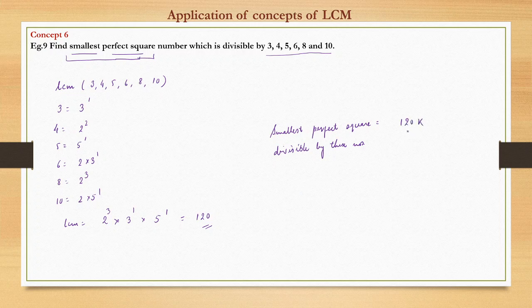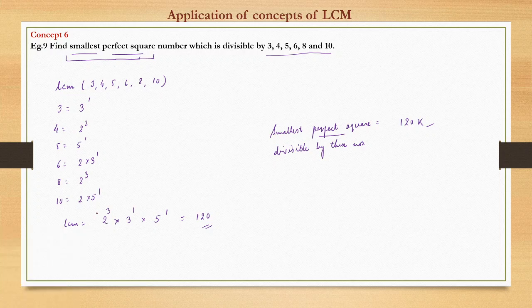Because any number which is divisible by all these numbers will be a multiple of 120k, where k is a natural number. So now we know it has to be a multiple of 120, but we have to find the perfect square, and that too the smallest.